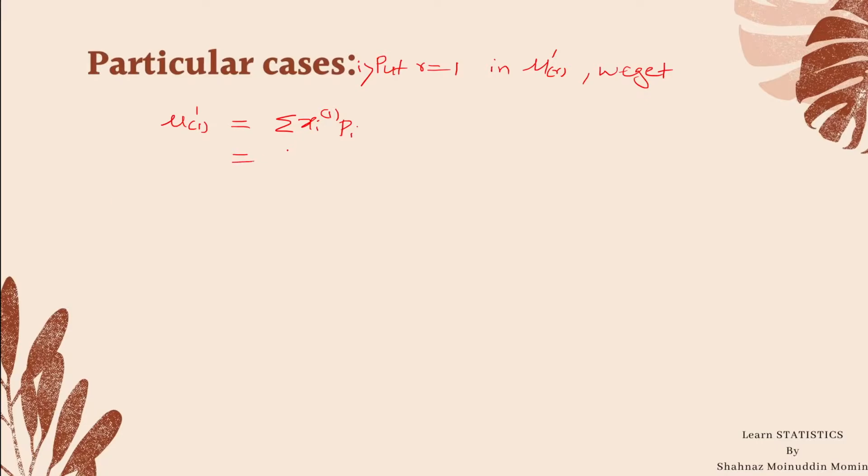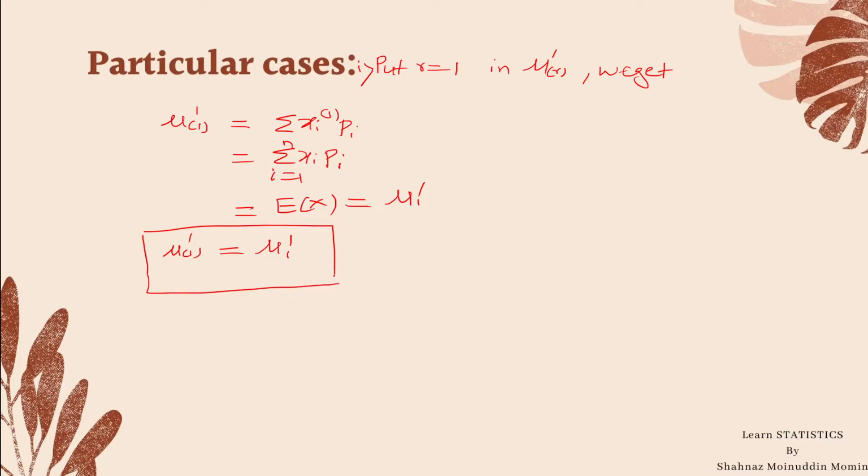Since there is only one factor of xi, it is only xi into probability pi, i equal to 1 to n, which is the same as expectation of x, and this is nothing but the first raw moment about origin. Hence the first factorial moment about origin is the same as the first raw moment about origin. This is the first particular case of factorial moment.